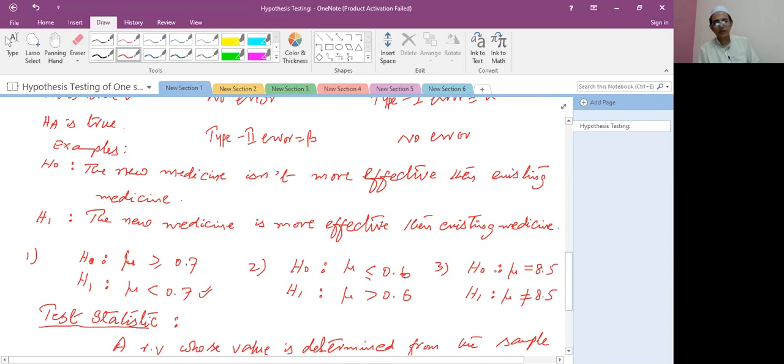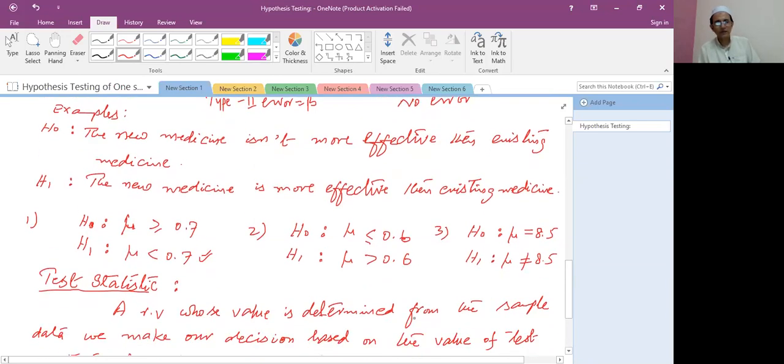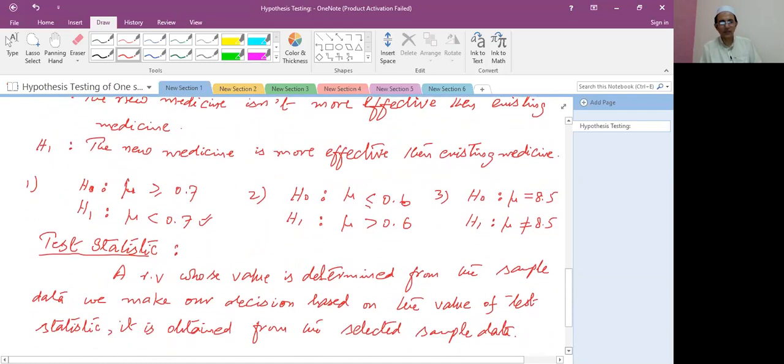Now the third possibility: H naught is mu equals 8.5, and the alternate hypothesis is mu not equal to 8.5. So there are 3 possibilities of null and alternate hypothesis used in hypothesis testing.